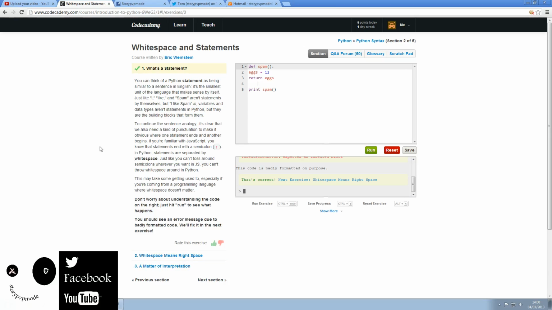In terms of the explanation, that is quite a clear explanation of statements. I would say though, if it doesn't make sense at first, I think a lot of programming doesn't typically make sense at the very beginning.